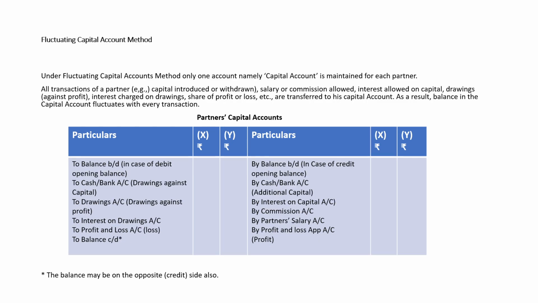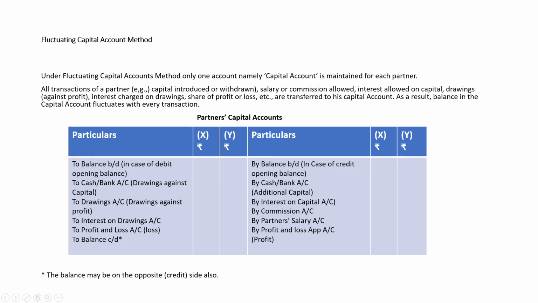Next is fluctuating capital account. This is the format of fluctuating capital account. As I explained, under fluctuating capital account, only one account is maintained, that is called the capital account.